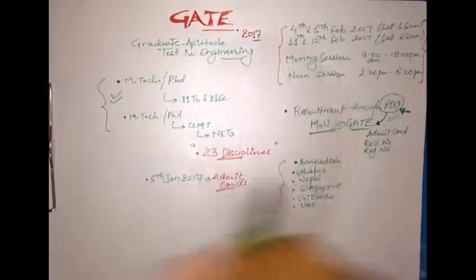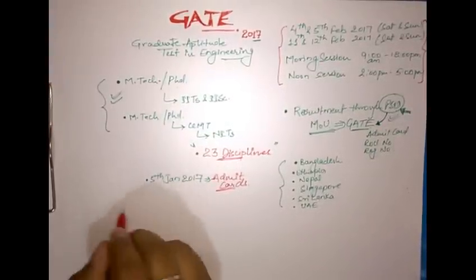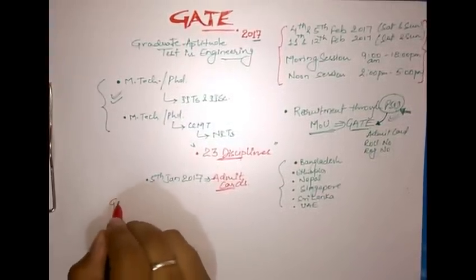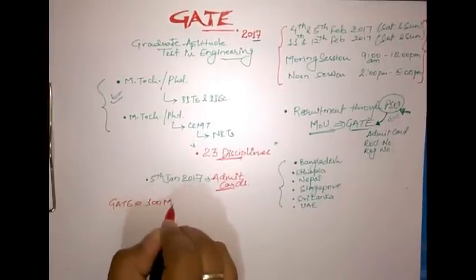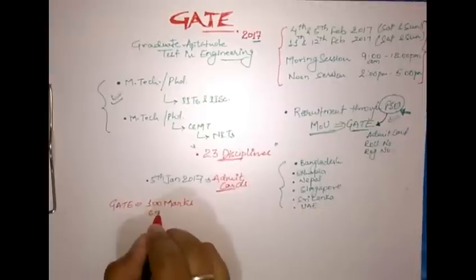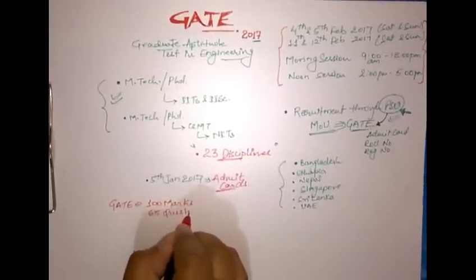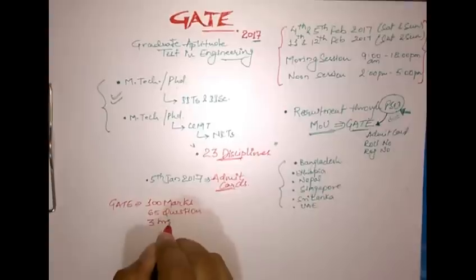Now, moving to the paper, what this GATE is basically. So this GATE is a paper of 100 marks. It is having 65 questions. The time duration is 3 hours.